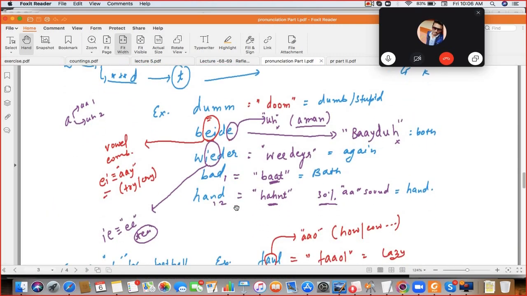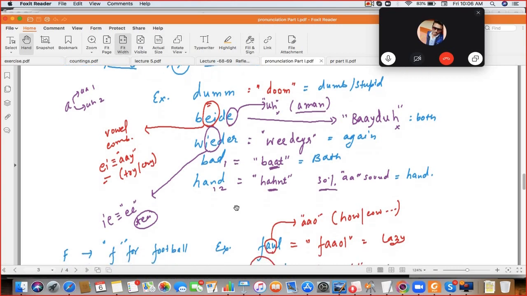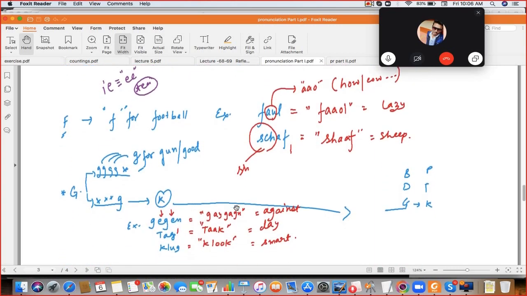bider, Bida. See, this EI is a vowel combination. EI sound is I. That becomes Bida. Okay. Next. widder, bat, hunt, Hunt. Okay. foul, saf, Shaft. SCH is sure. After one consonant, shaft.